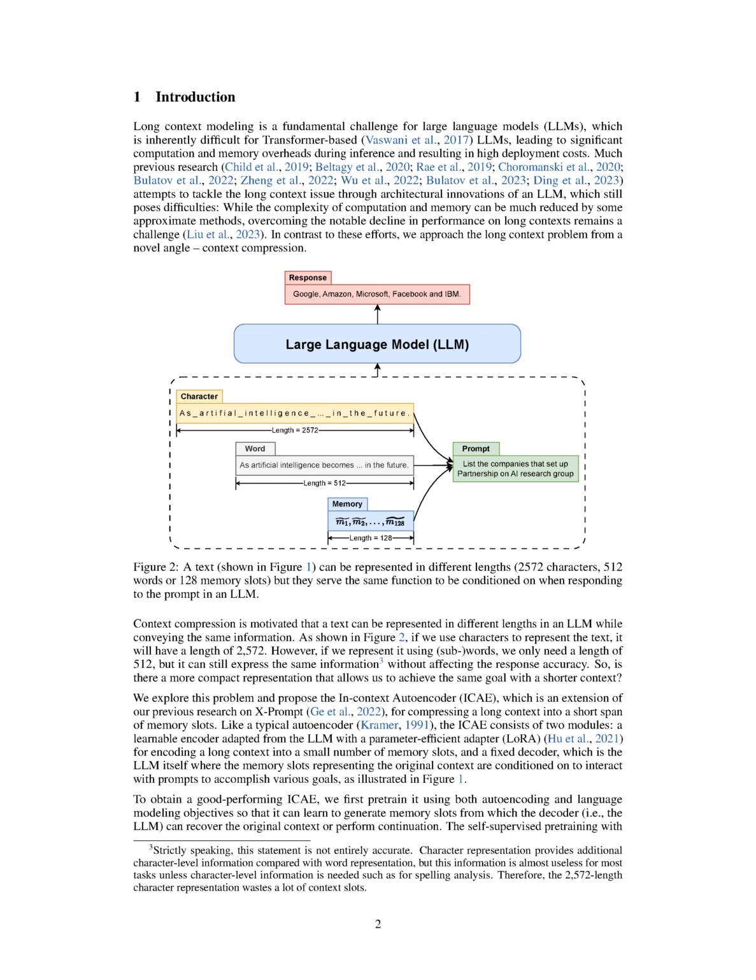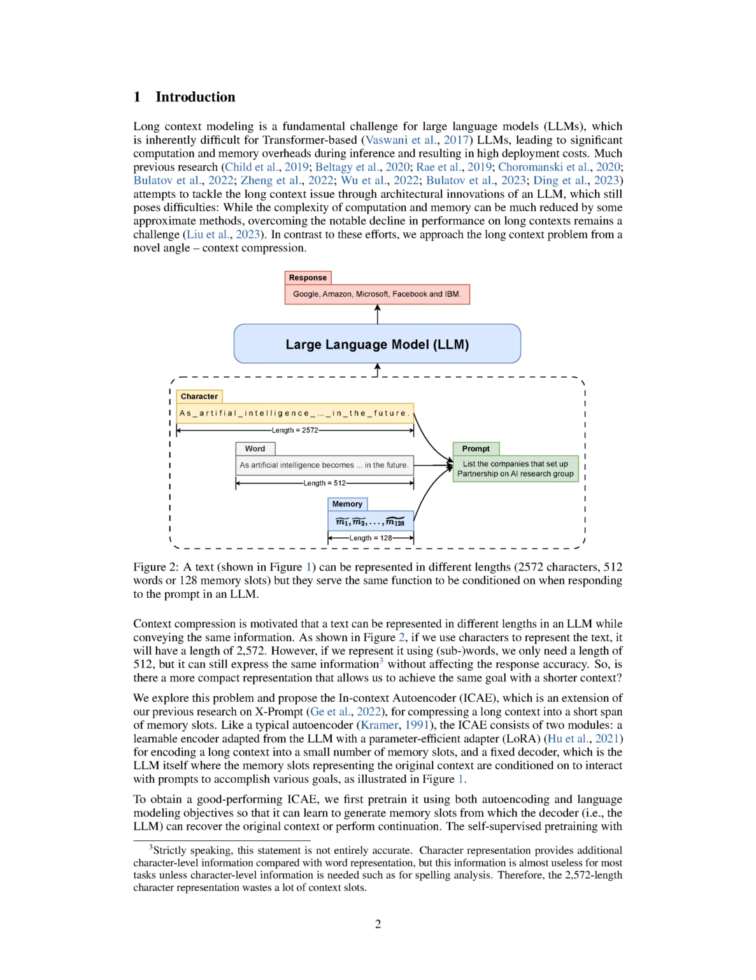It's important to note that while character representation provides additional character-level information compared to word representation, this information is often unnecessary for most tasks unless character-level information is required, such as for spelling analysis. Therefore, the character representation of 2572 length is often wasteful of context slots without affecting the response accuracy. This leads us to question if there's a more compact representation that allows us to achieve the same goal with a shorter context.